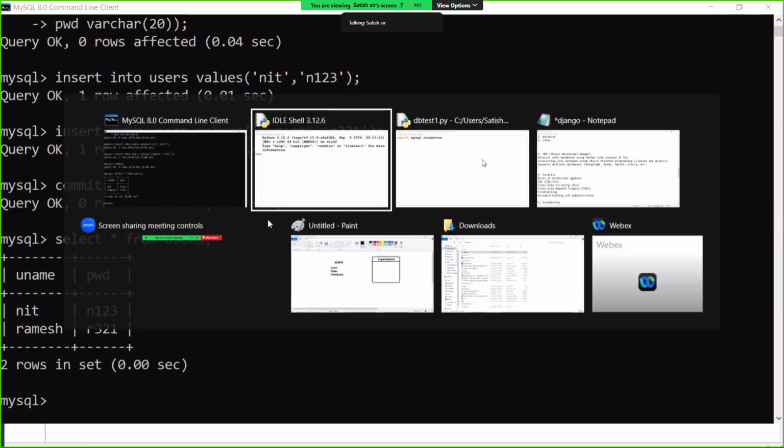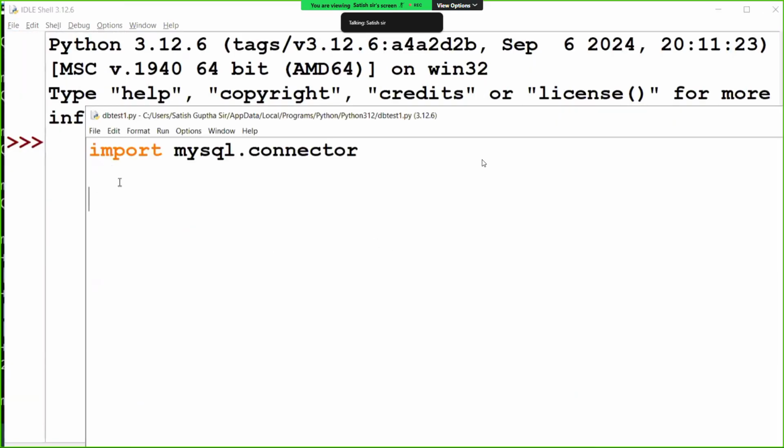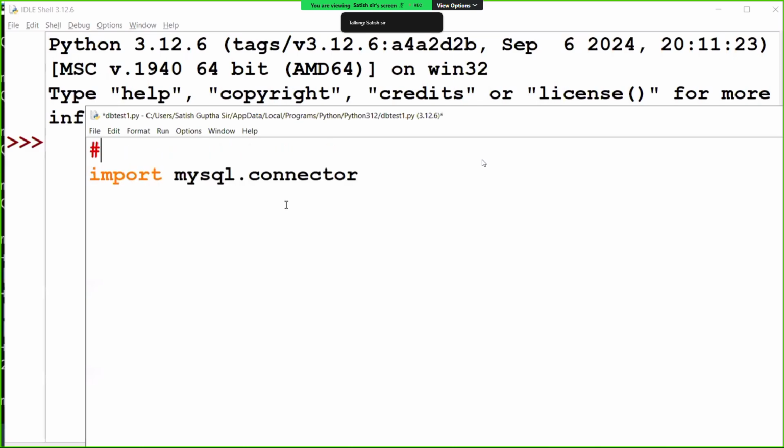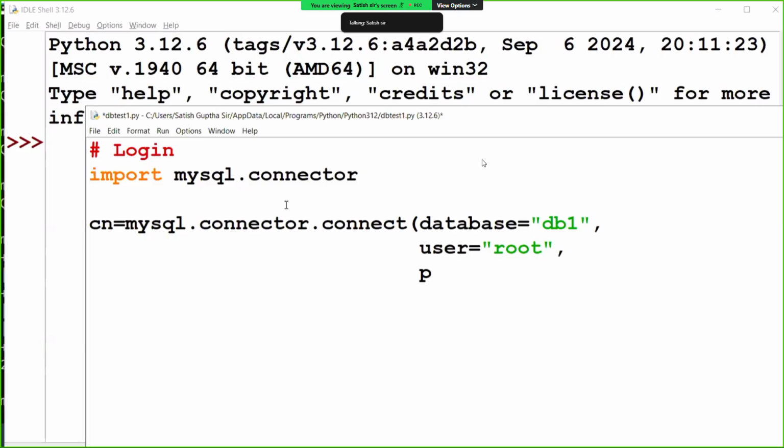Then next what I'm doing is I'm developing a login. This is my login application. What is the first step? Establishing connection to database. MySQL.connector.connect. So you give the database name. What is your database name? DB1. You give the database username, which is root. You give the database password, which is again root.